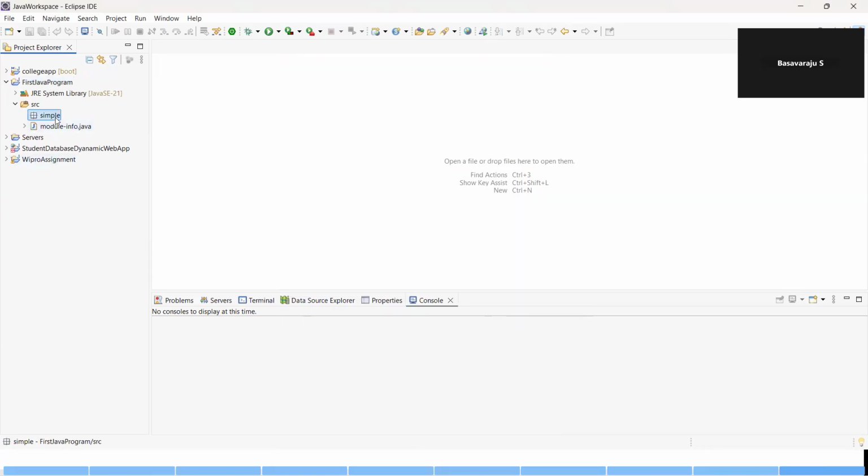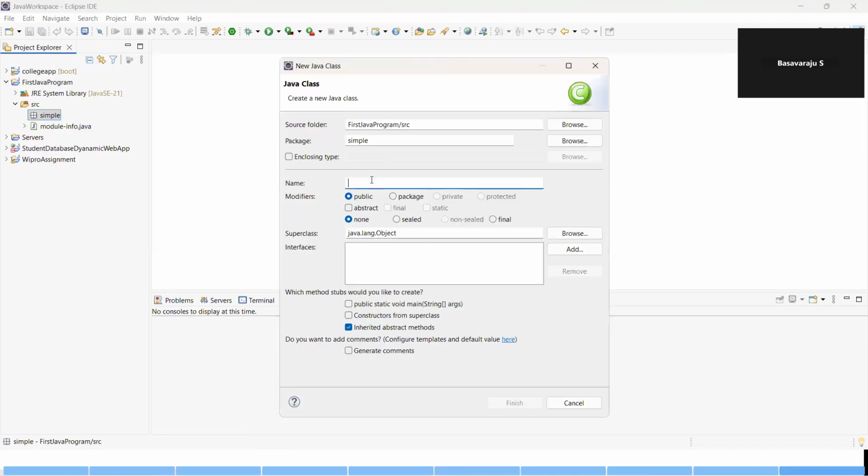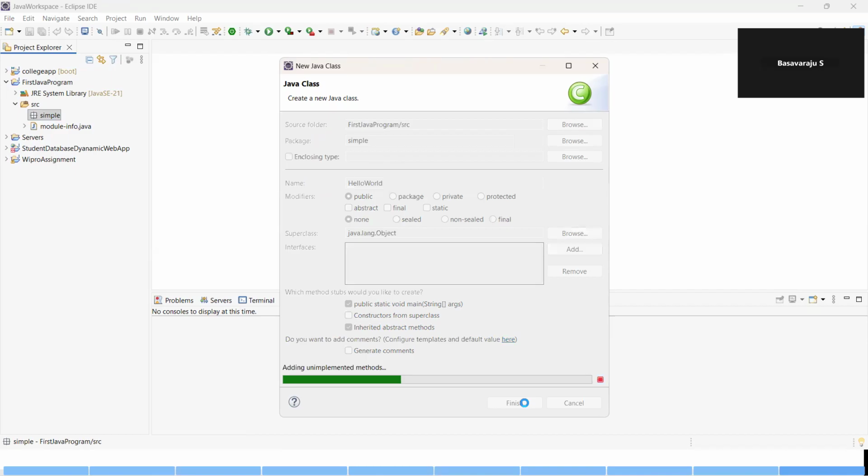Inside this package, you have to right click, go to New, then give the class name. My class name is going to be, let us say, HelloWorld. The class name should always be in title case if it's a two-word combination, or the first letter of the class name should start with a capital letter. This is the standard convention to be followed if you're a Java developer. Then you can include the main method, which I need to execute my program. Click on the Finish button.